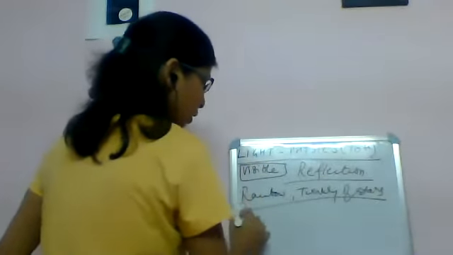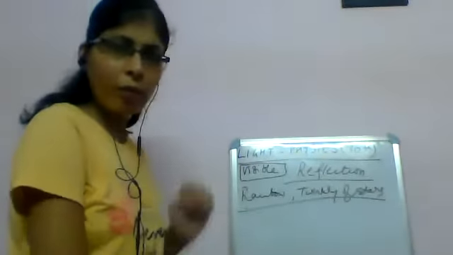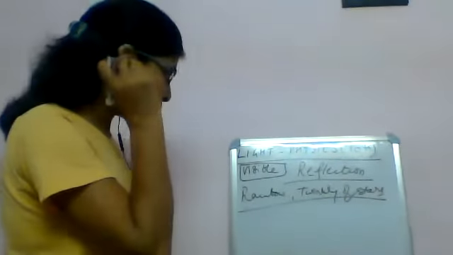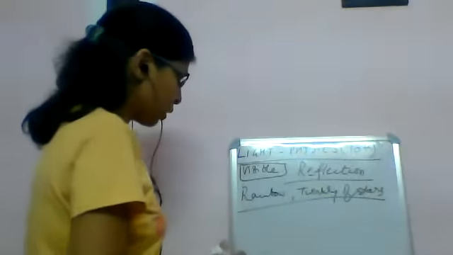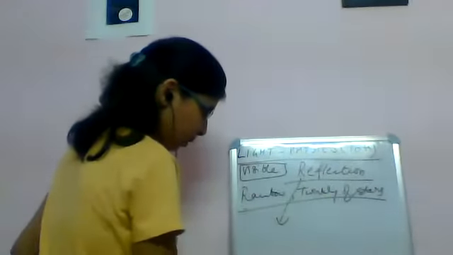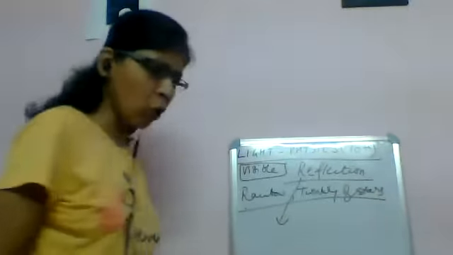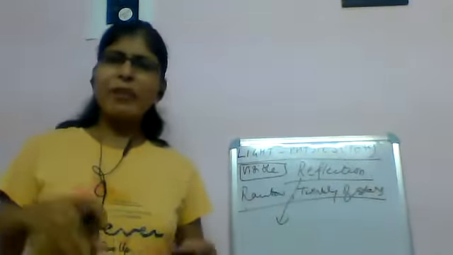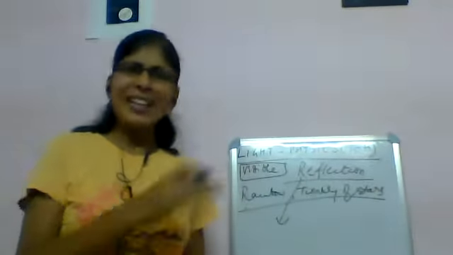Before that, I'll be discussing reflection. What is reflection? This is the first part of this chapter. Reflection, or refraction, always occurs when there is a surface.